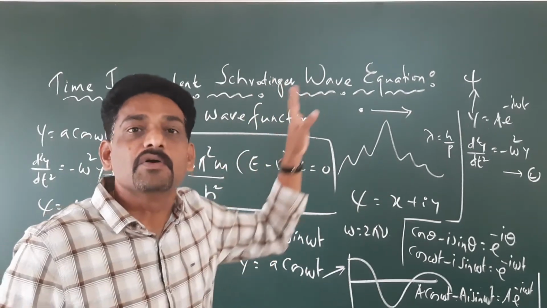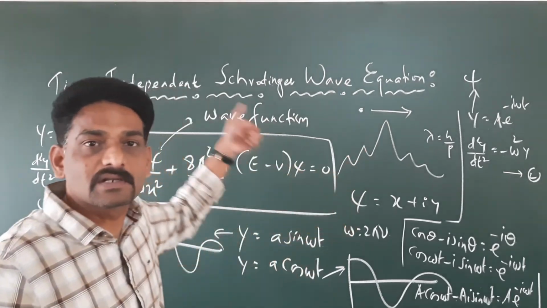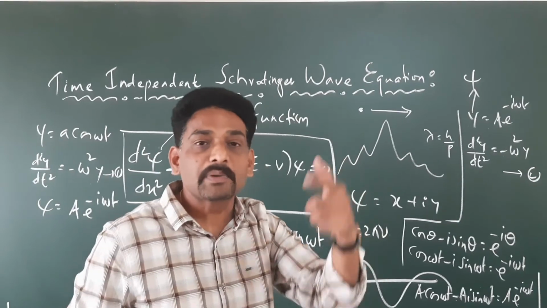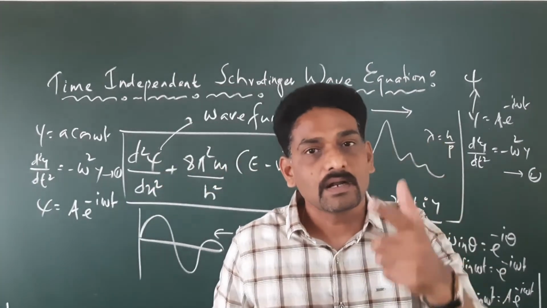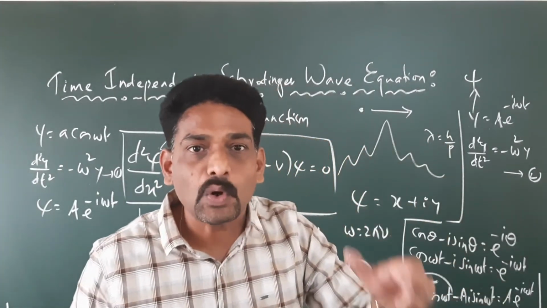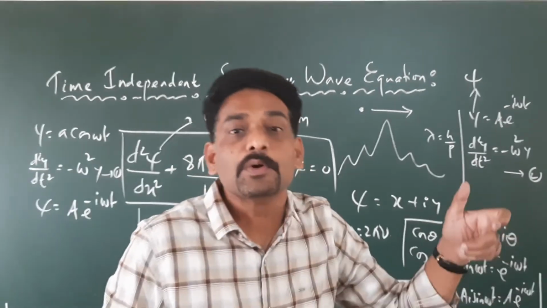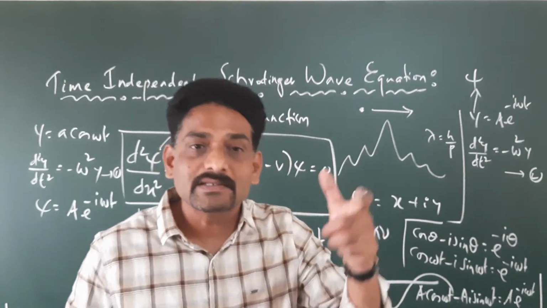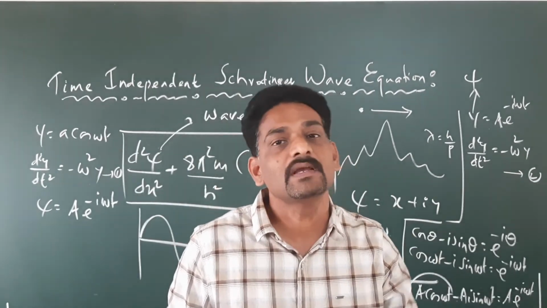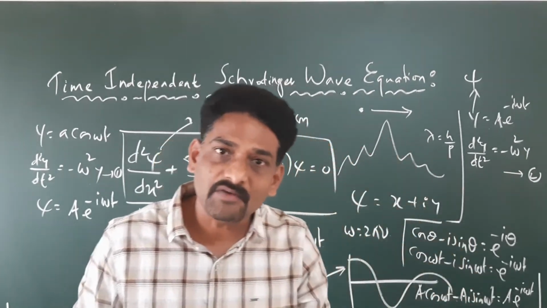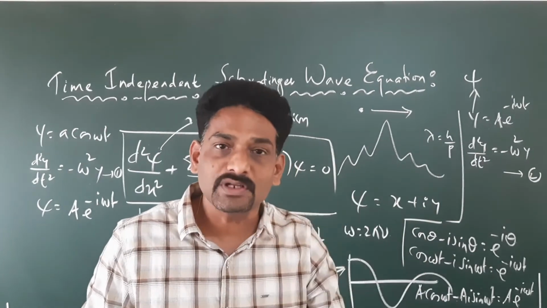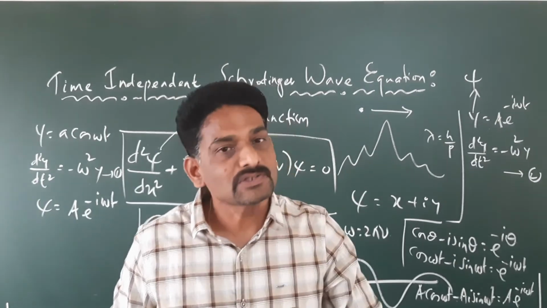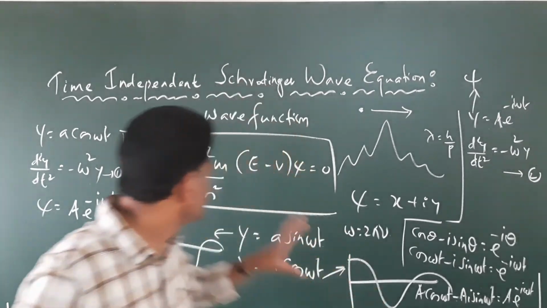If you call it the time-independent Schrodinger wave equation, it is the mathematical representation of the de Broglie wave which takes care of only the changes in terms of position. If you say it is the time-dependent Schrodinger wave equation, it is the mathematical representation of the de Broglie wave which takes care of the status of the wave both in terms of position and time. Right? So now what is our job? Our job is now to derive this.